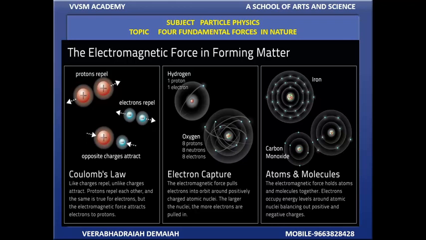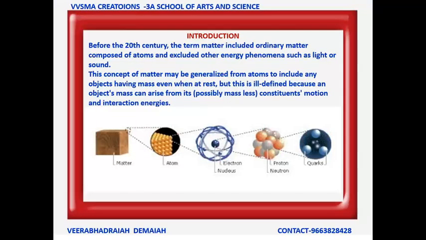Take hydrogen and oxygen, my dear friends: electrons are captured into orbits around positively charged atomic nuclei. The larger the nuclei, the more electrons are pulled in. The electromagnetic force holds atoms and molecules together. Electrons occupy energy levels around atomic nuclei, balancing out positive and negative charges. These are the four fundamental forces in nature.